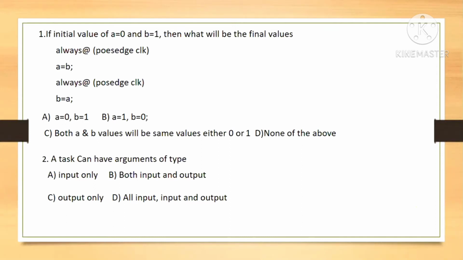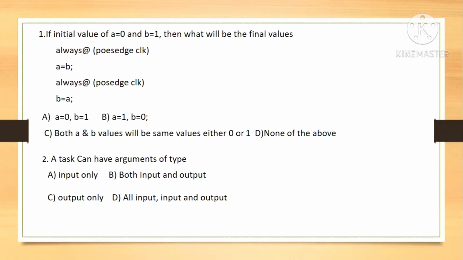Okay. Second question. A task can have arguments of which types? Can anyone answer? D. Can you explain what's the difference between task and function? In an interview, one of the questions they will ask is: what's the difference between task and function? Inside a task, we can put delays. Inside a function, we can't have delays.